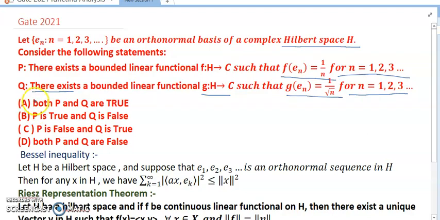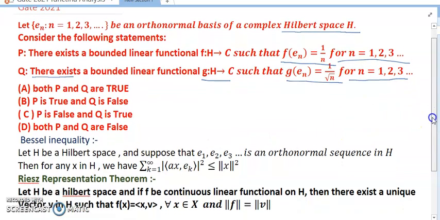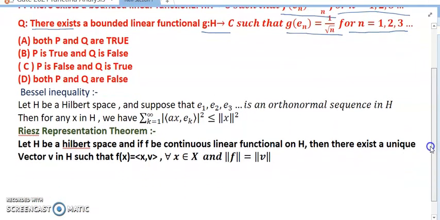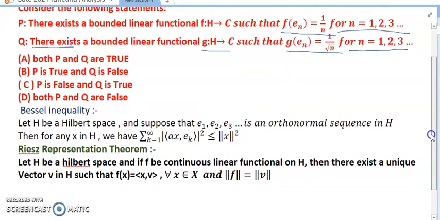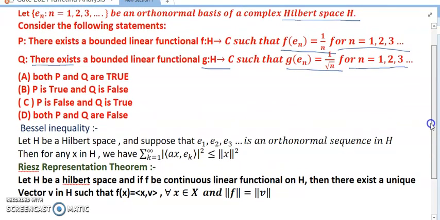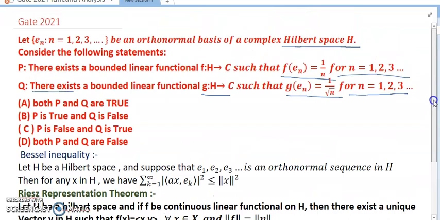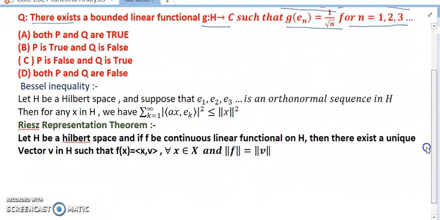The options are: A, both P and Q are true. B, P is true and Q is false. C, P is false and Q is true. D, both P and Q are false. Now friends, to solve this kind of problem, we need to know Bessel's inequality and the Riesz representation theorem, because they both are included in functional analysis problems.